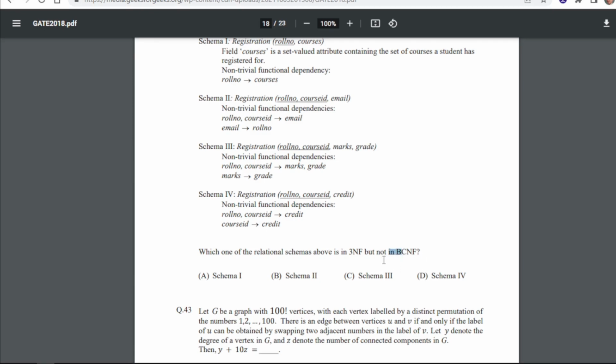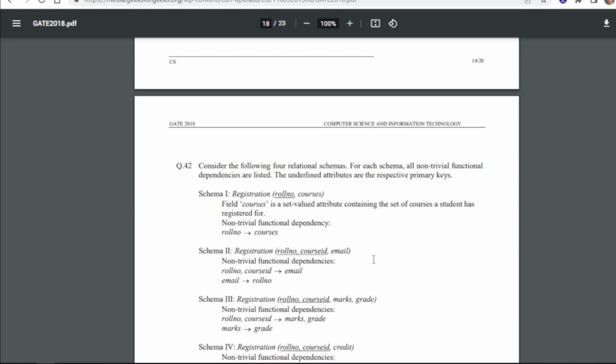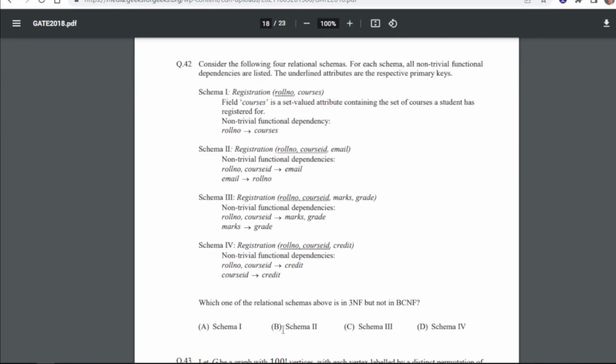I hope you remember that to get BCNF, the relational schema should match 1NF, 2NF and 3NF, right? So it is saying it should be in 3NF but not in BCNF. So for 42 our answer is B, that is schema 2, this one. This is in 3NF but not in BCNF.